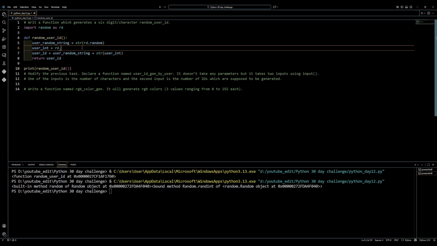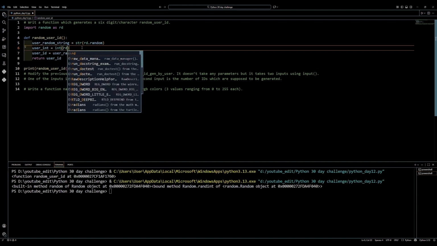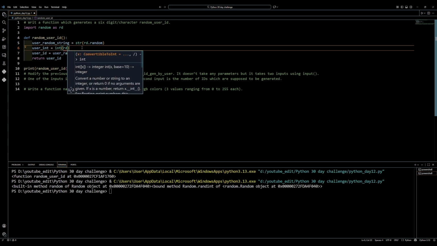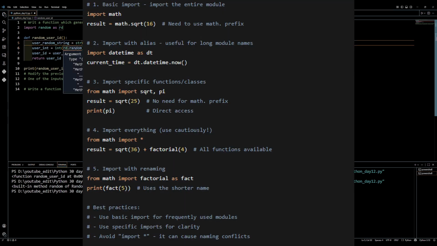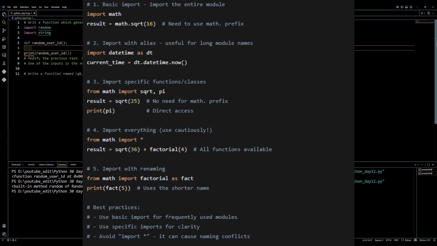As said before, we use the keyword import to import libraries. However, there are other ways to do so, such as import as. You specify the library you want to import with the keyword as, and you give it a variable name. This is useful for long module names. You could also import specific functions and classes using the keyword from, specifying from which module and then importing the specific classes.